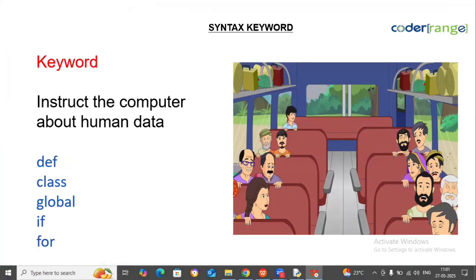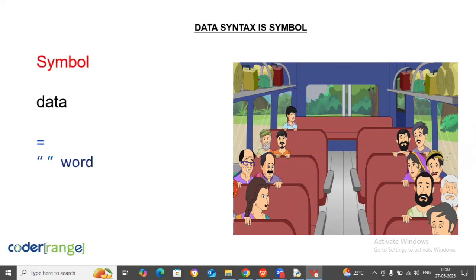Def, class, global, if, for. You will see a lot of keywords. Why this keyword? The keyword is instructing the computer about human data. It tells the computer that I am going to write human data that is important for a coder. Clear, guys? What is a symbol? A symbol tells that we are writing human data. That is the syntax. For all data, we use the equal to symbol and double quotes.